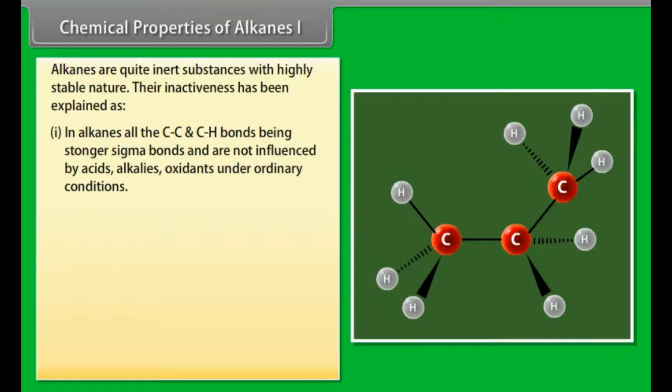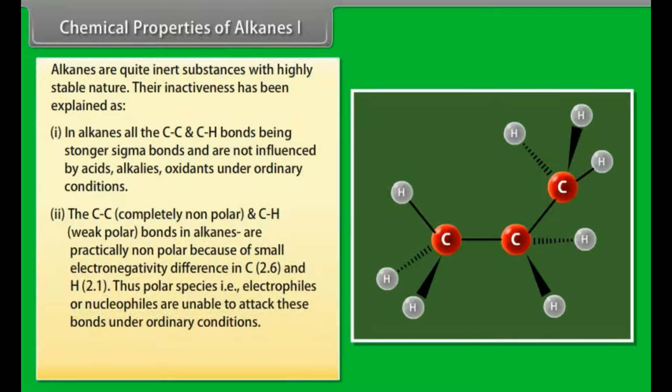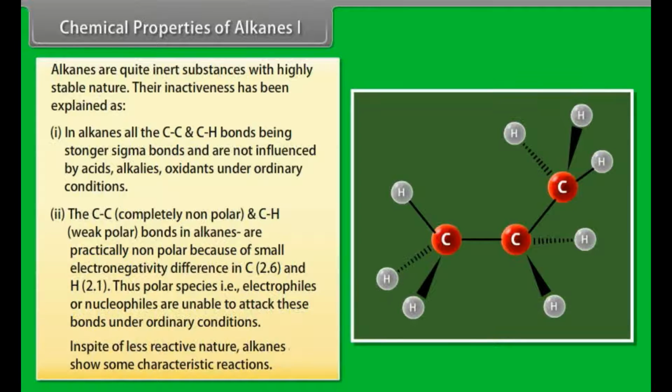under ordinary conditions. Number 2. The carbon-carbon bonds are completely non-polar and carbon-hydrogen bonds are weakly polar, particularly non-polar because of the small electronegativity difference between C, 2.6, and H, 2.1. Thus, polar species, that is, electrophiles and nucleophiles, are unable to attack these bonds under ordinary conditions. In spite of their less reactive nature, alkanes show some characteristic reactions.